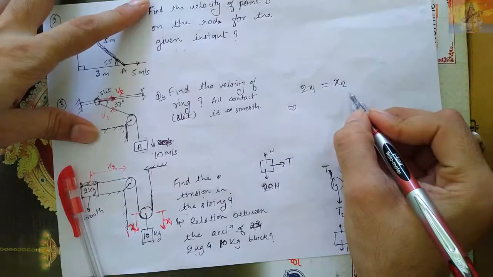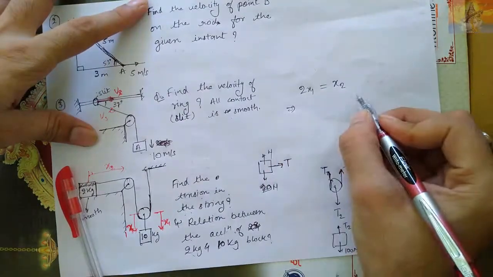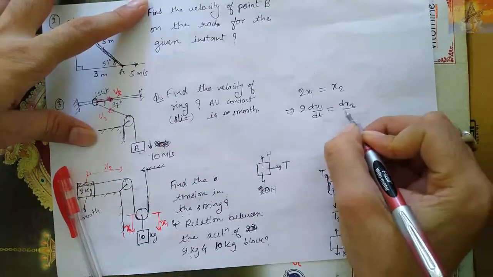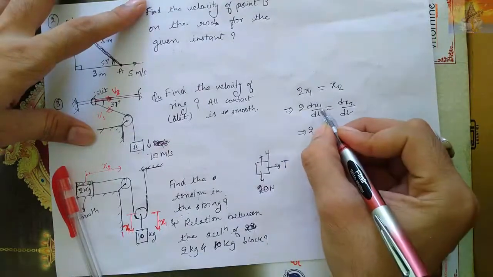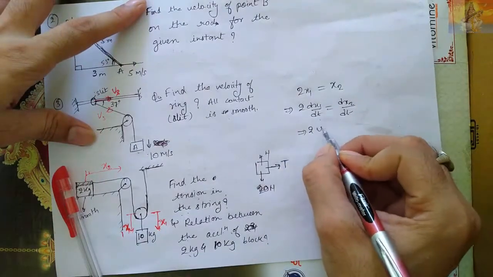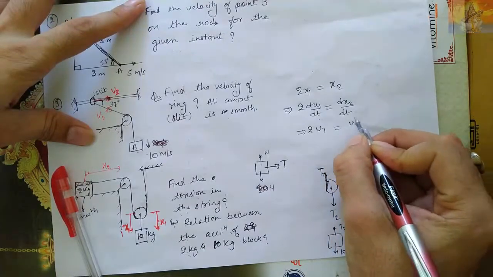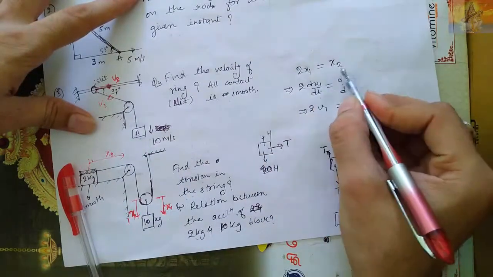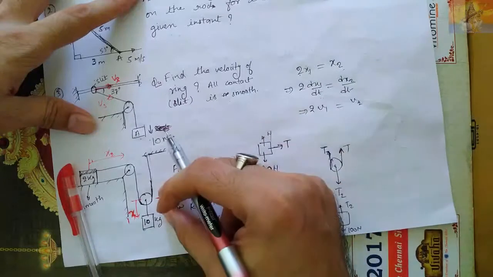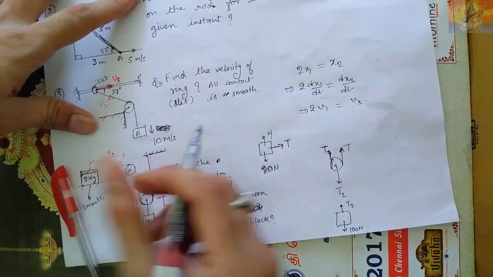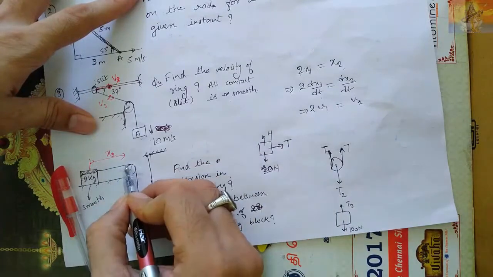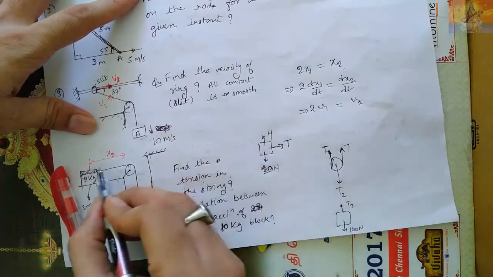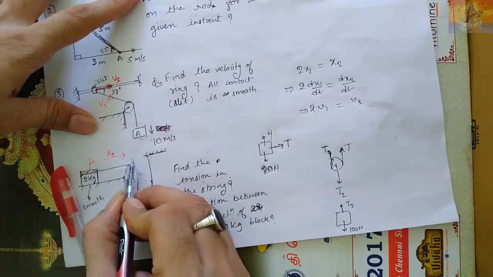Differentiating both sides with respect to t, 2 into dx1 by dt is equal to dx2 by dt, which implies that the differentiation of displacement with respect to time is velocity, so 2v1 is equal to v2. If this moves down with v1, then this will move with v2. If this x1 goes down, then this 2x1 will come here. If its velocity is v, then its velocity will be 2v. If its velocity is 5 meter per second, then its velocity will be 10 meter per second. If it goes 5 meter per second, it will come from the left hand side to the right hand side in this direction by 10 meter per second.